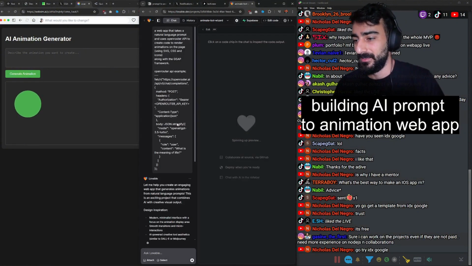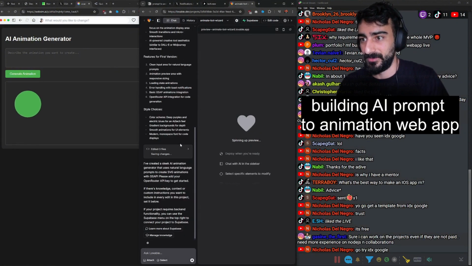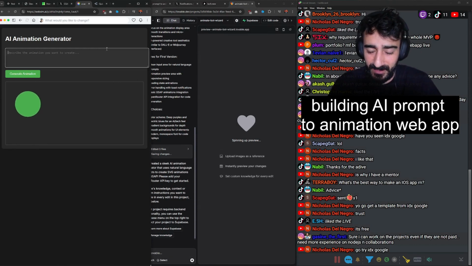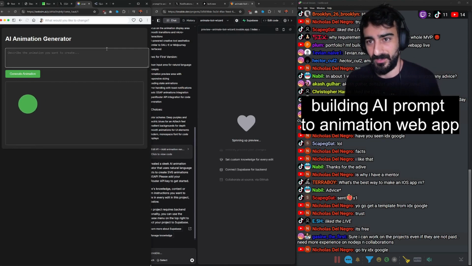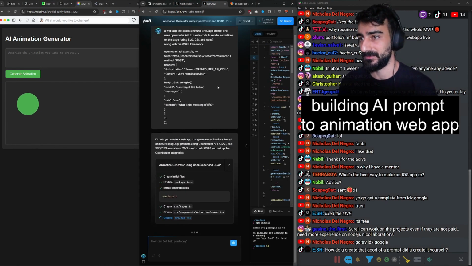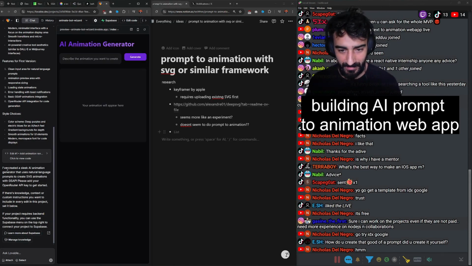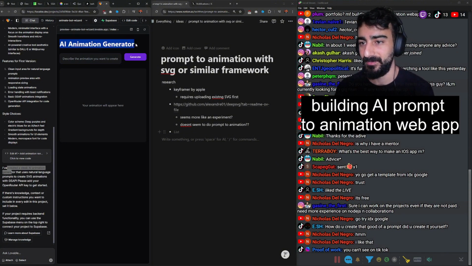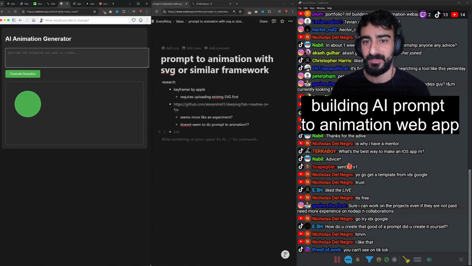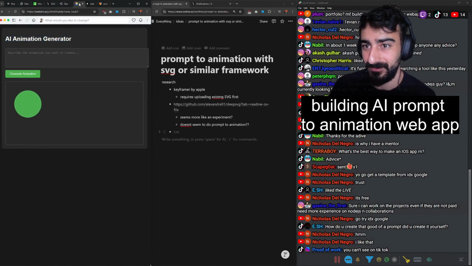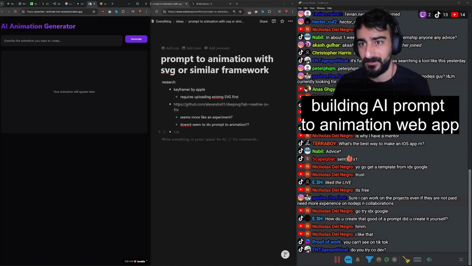That was websim. I think Lovable is going to take a little bit more time. So the cool thing about websim is it creates it in vanilla JavaScript, HTML, all in one file. Whereas Lovable and Bolt will make a whole React project and stuff. Okay, Lovable has also made, oh wow, this is nice. Look at that. Okay, so this is Lovable AI animation generator. This is websim AI animation generator. They're probably both using Sonnet. Websim kind of is default.